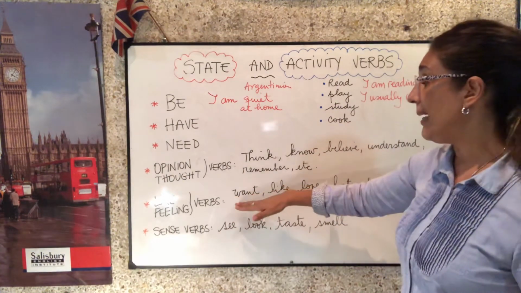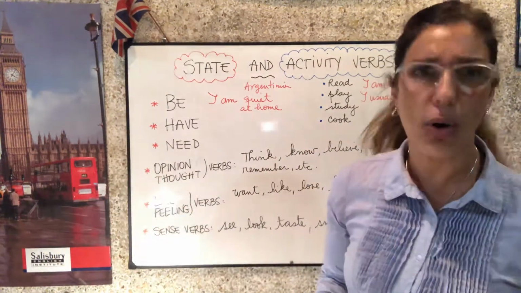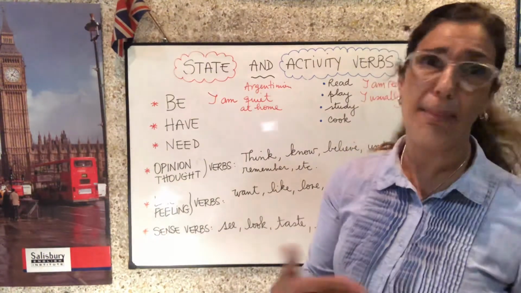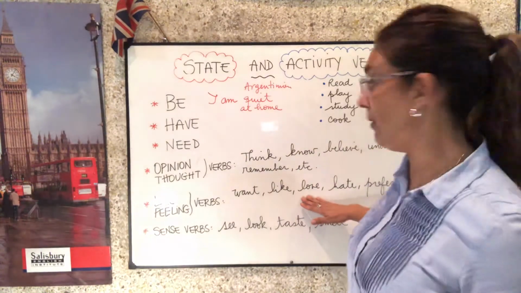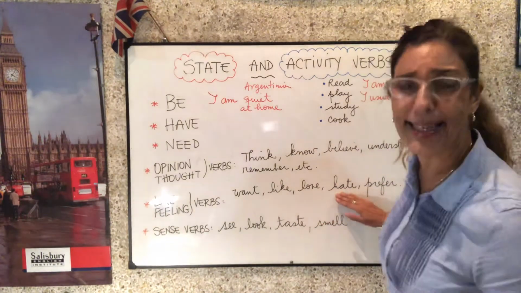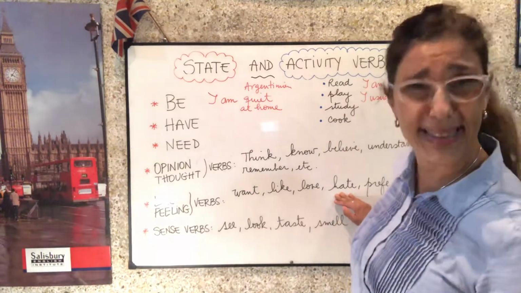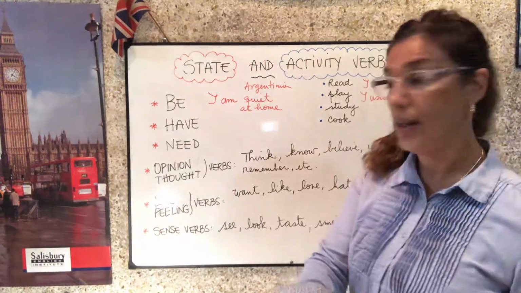Estos verbos van a siempre decir I want to see you, no I am wanting to see you. Or I like this book, no I am liking this book. Or I love you, no I am loving you. Or I hate cleaning the house, y no I am hating cleaning the house. Is this clear? And I prefer this to that.